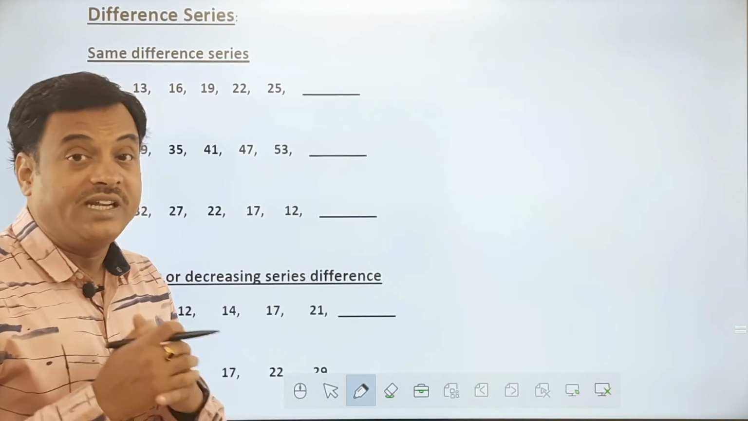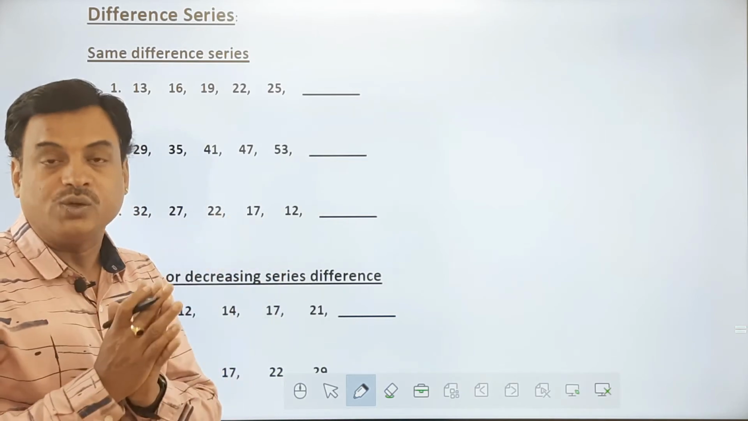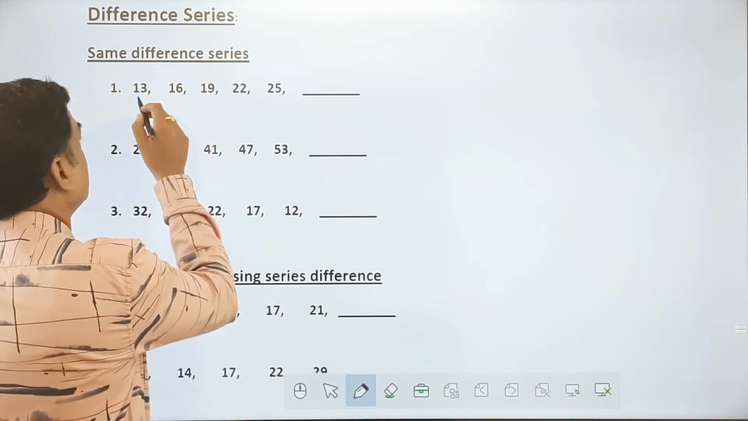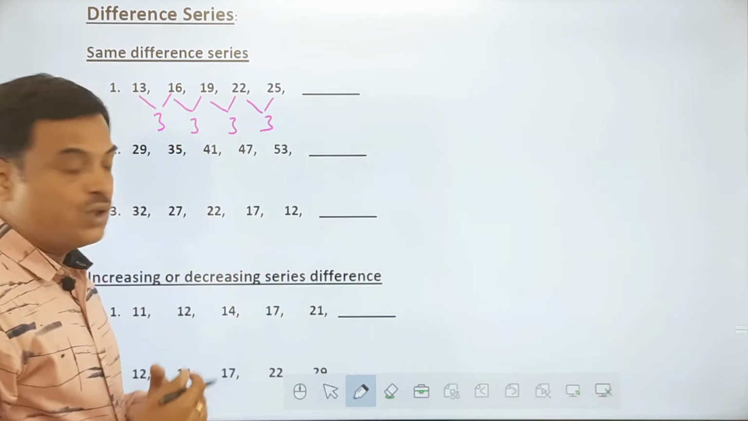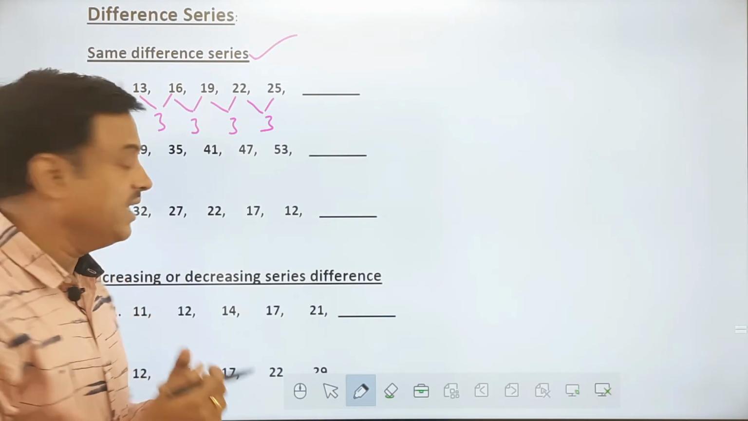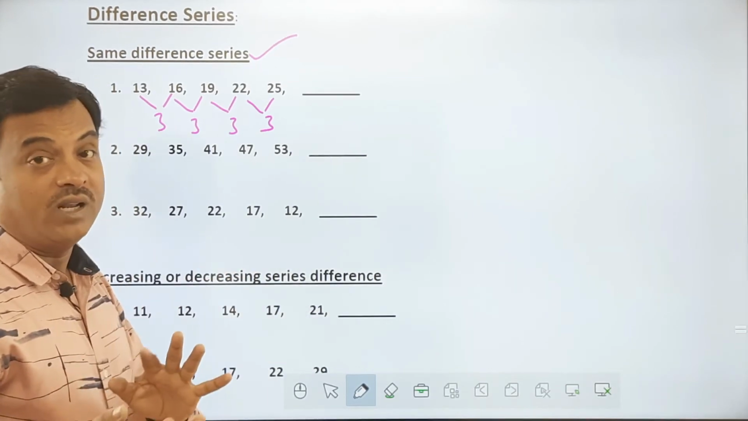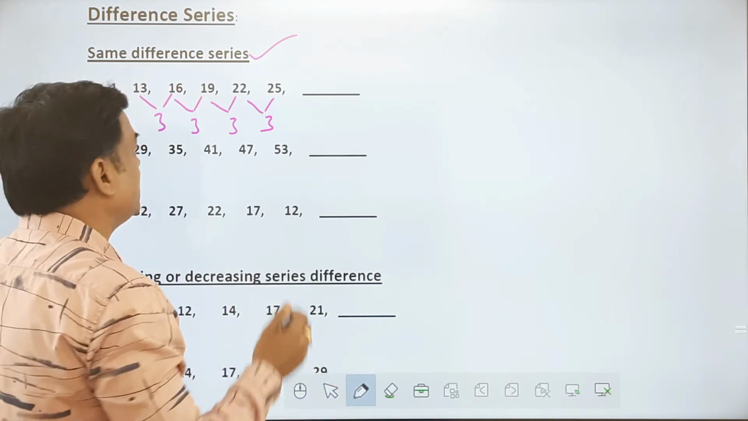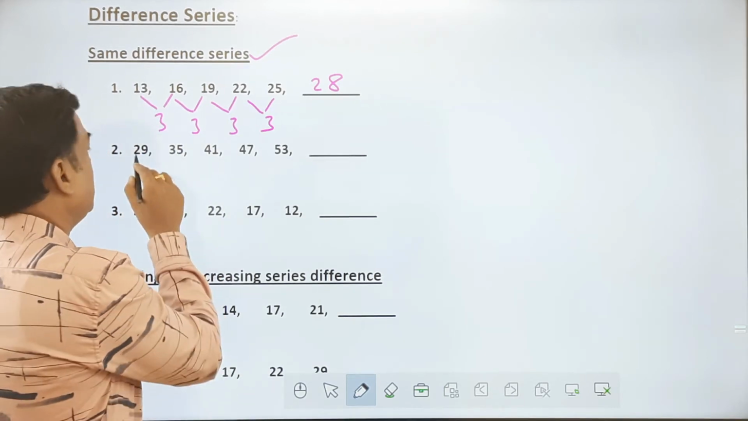Now let's start with the difference series. What is my difference series? I see this logic in two parts actually. Some series have a constant difference. For example, you take this here, the difference is 3, the difference is 3, the difference is 3, the difference is 3. So all of them have the same difference, so I can call it the same difference series. I am calling it the difference: the larger value minus the smaller value, or my second term minus first term, third term minus second term, all that comes under that. Now plus 3 if I do, this has to be how much then? 28. So very simple.